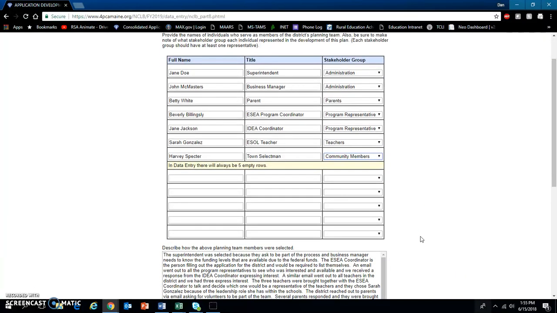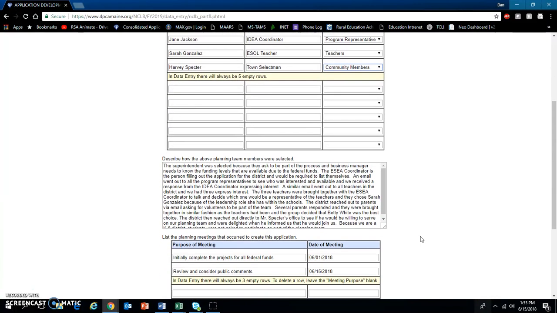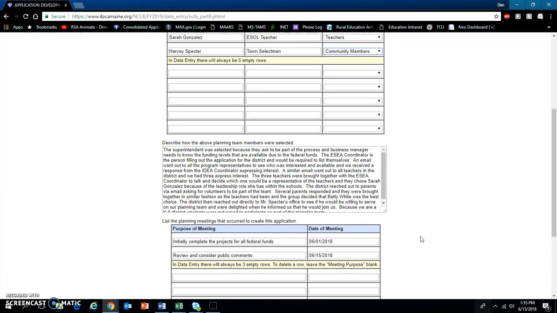After listing the team, you are asked to describe how the members were selected. Make sure that when you're filling out this narrative that you include mention of how someone from each stakeholder group was selected. Admin, teacher, program rep, community member, and parent. So in this example, we would write something like this.